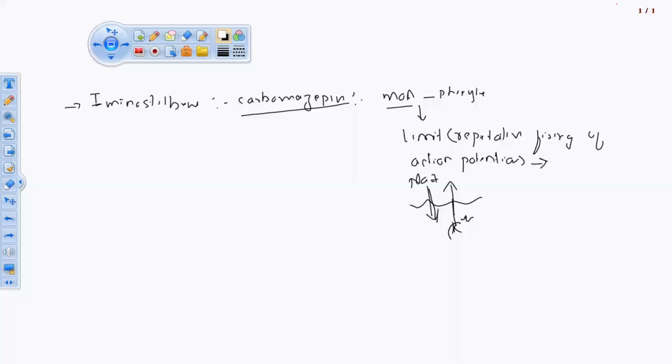As it gets limited, the repetitive firing of action potential will be reduced. These act directly on the sodium channel, not on the potassium channel. If sodium enters, then potassium will exit. This drug, carbamazepine, is sold under the brand names Zen and Zeptol.